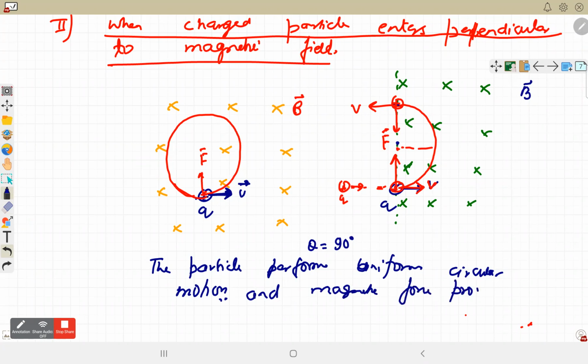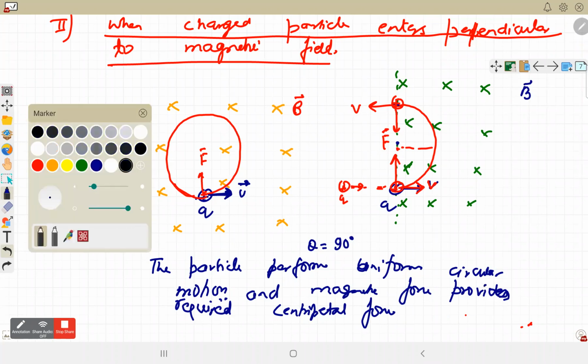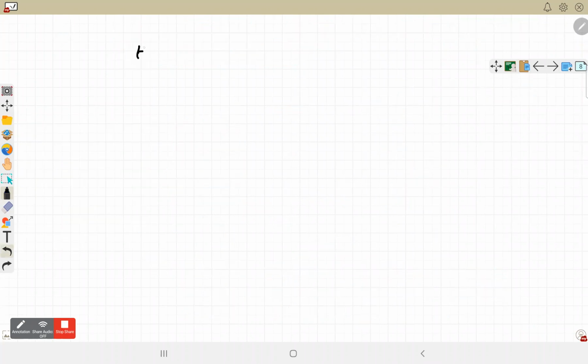The formula for magnetic force is QVB sine theta. Theta is 90 degrees, and that should be equal to mv square by r.